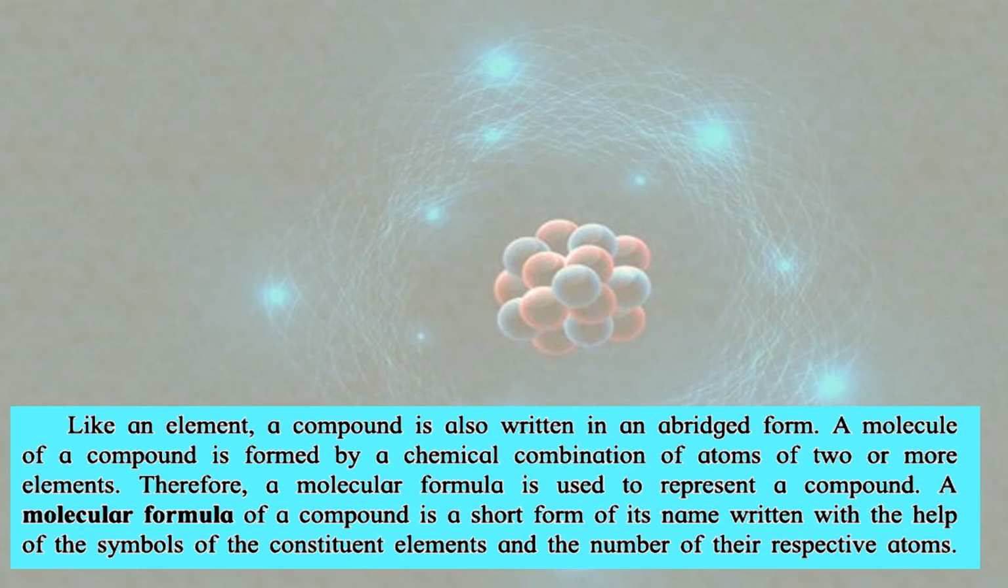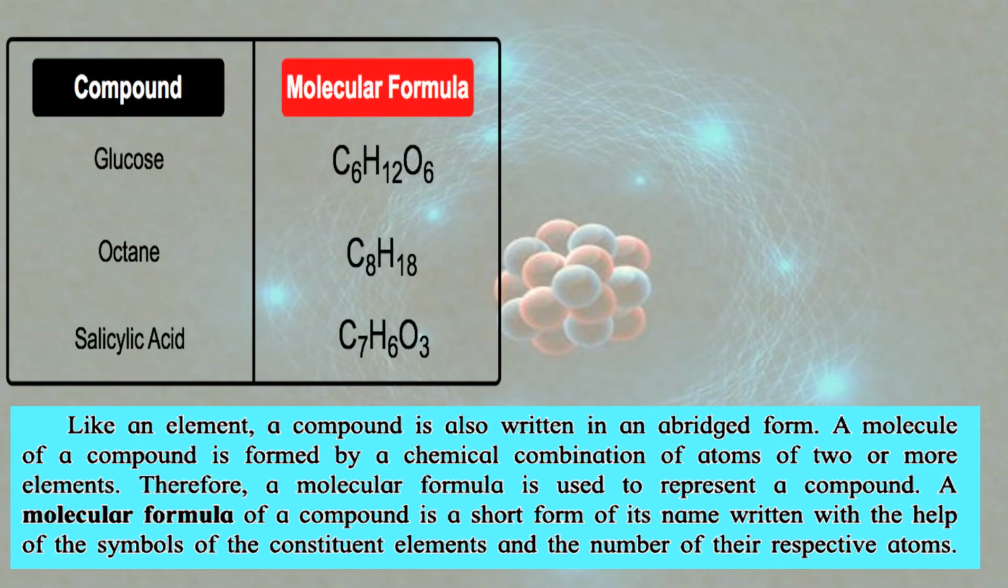Like an element, a compound is also written in an abridged form. जैसे short form हम लोग बोलते हैं ना. A molecule of a compound is formed by a chemical combination of atoms. We have understood this part, right? कि कोई भी compound element से बने हैं, 2 or more elements से. Therefore, a molecular formula is used to represent a compound.